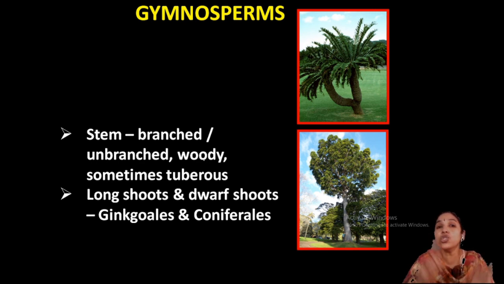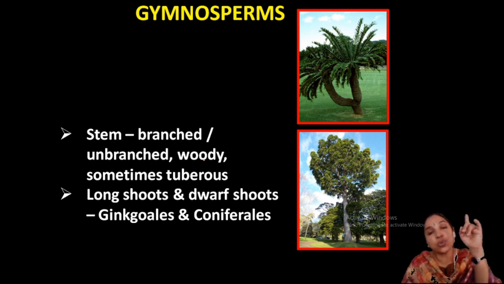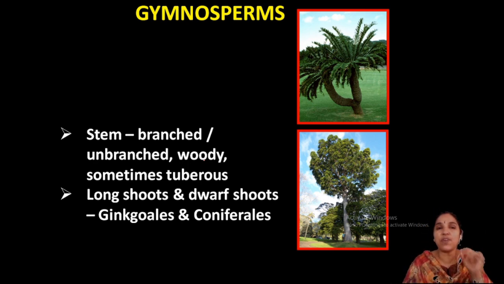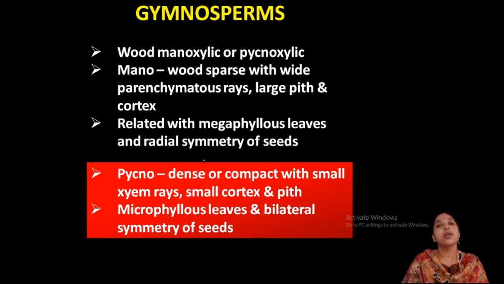Then long shoots and dwarf shoots, two kinds of shoot systems, are present in Coniferales and Ginkgoales. A long shoot is a branch of unlimited growth, continuously growing. But what about dwarf shoots? Dwarf shoots are the shoots that usually bear reproductive cones or strobili. So there are long shoots as well as dwarf shoots in the case of gymnosperms. Ginkgoales and Coniferales show this phenomenon. Clear?